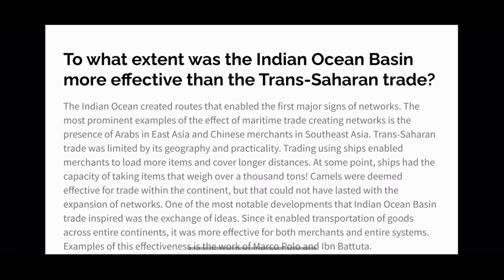Sure, it was to a certain degree a tool of exchanging ideas, but it was very limited. And again, the evidence we saw of Chinese merchants being found in Southeast Asia or Arabs in East Asia overseas, or even explorers such as Marco Polo or Ibn Battuta, their documentations of their voyages are actual physical evidence that the Indian Ocean basin was more effective than the trans Saharan trade, to a very wide extent, even.